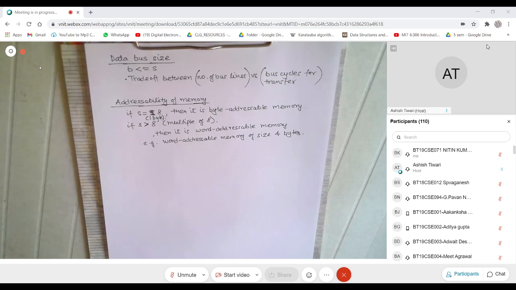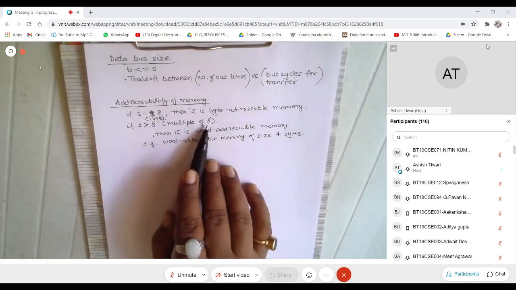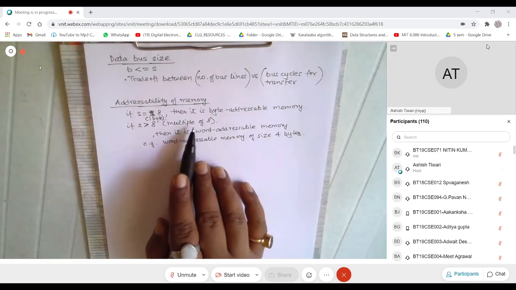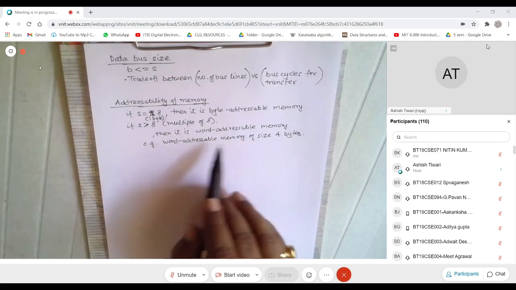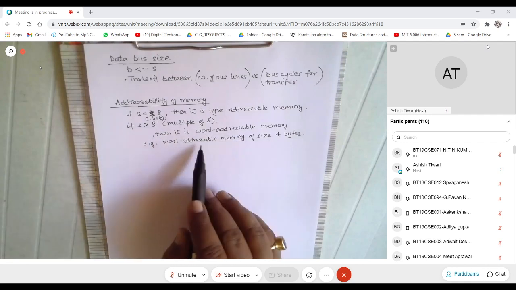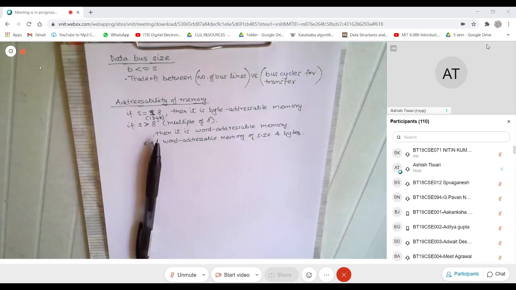Similarly, if S is greater than 8, which will be a multiple of 8 bits, then it is called a word addressable memory. For example, in a word addressable memory of size 4 bytes, I can generate an address for the first 4 bytes, then an address for the next 4 bytes, but within those 4 bytes, probably I cannot generate addresses.